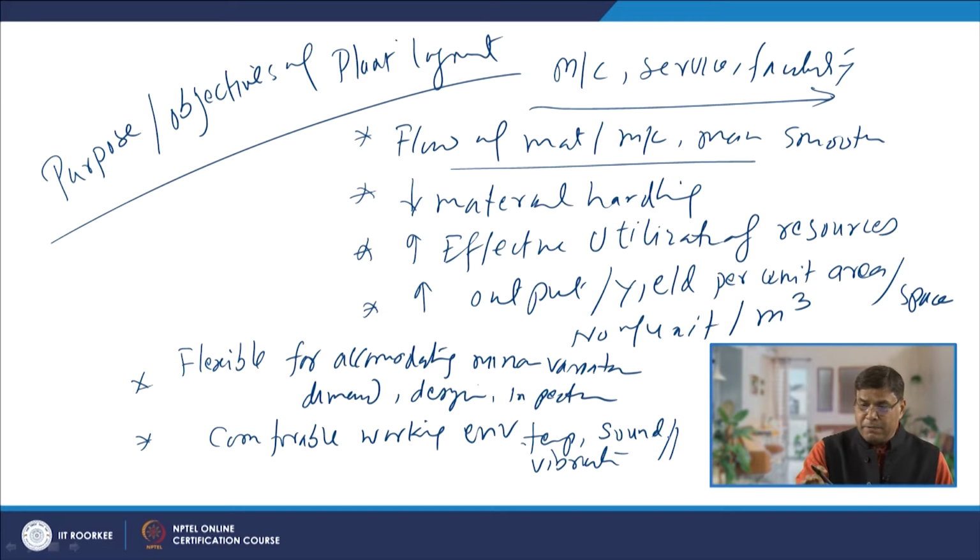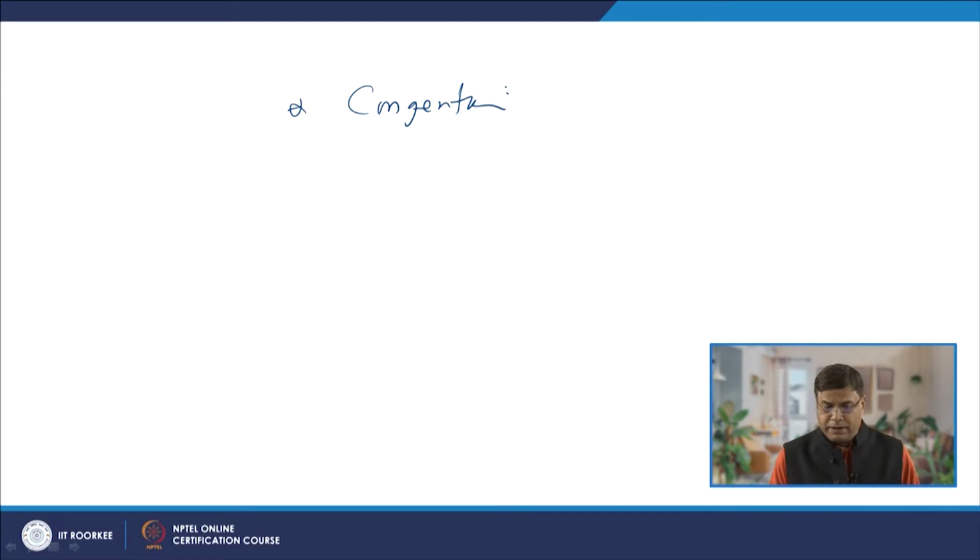At the same time, it is also expected that the congestion during the working operation of the plant is minimum. So, reduce the congestion, and in-process inventory is also reduced.